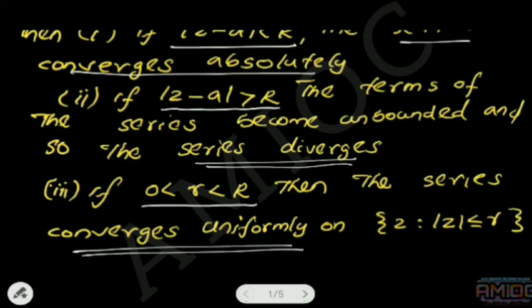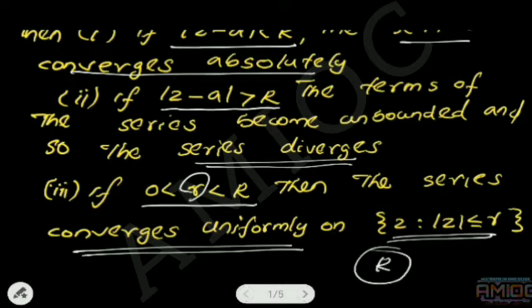We have already proved the first part. Our aim is to prove that if |z − a| > R, then the terms become unbounded and the series diverges. And the third condition: for any number r strictly less than the given number R, the series converges uniformly on all z satisfying |z| ≤ r.